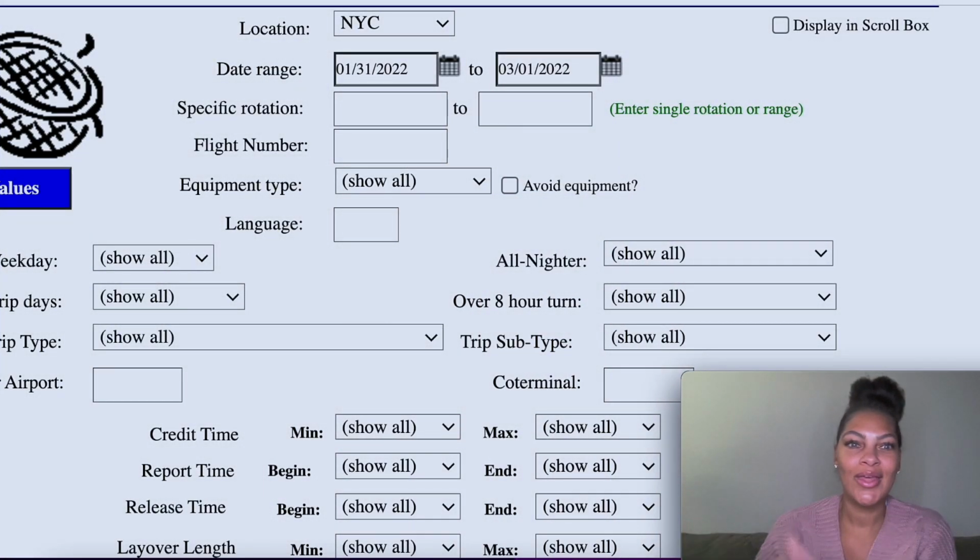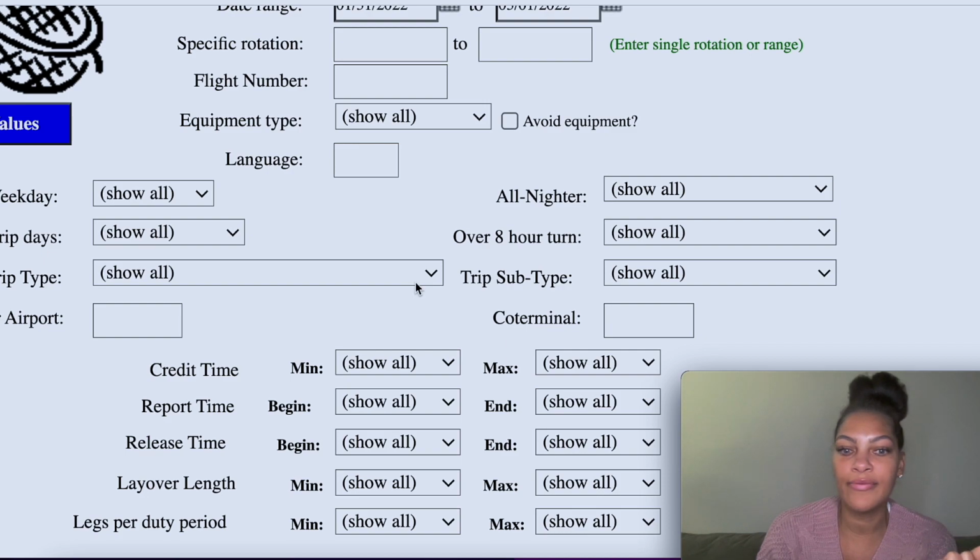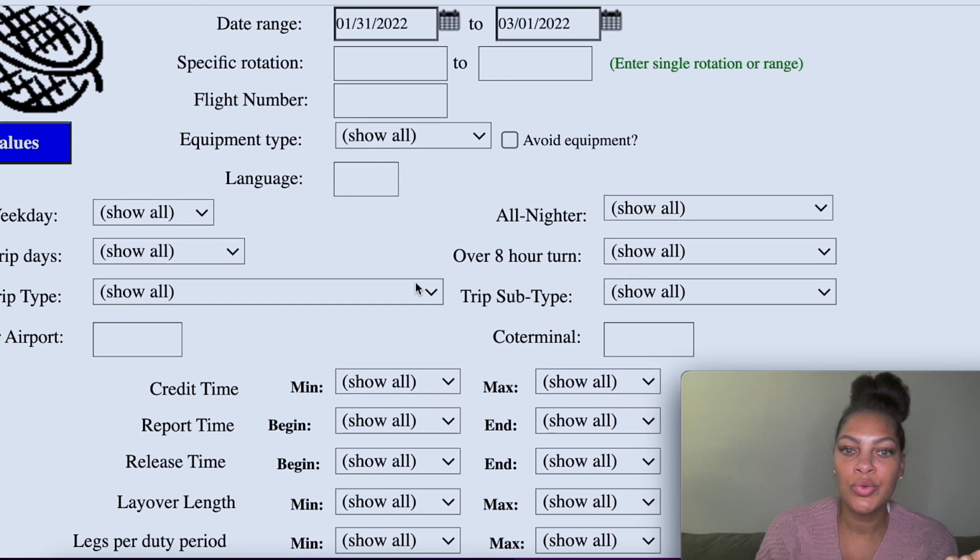So here we are. This is called rotation filtering. This is where we come when we want to see what rotations are available for us for the next month. So a rotation is a trip, how it's packaged together. So we can get funky with it, essentially. Do anything we want or request anything we want.